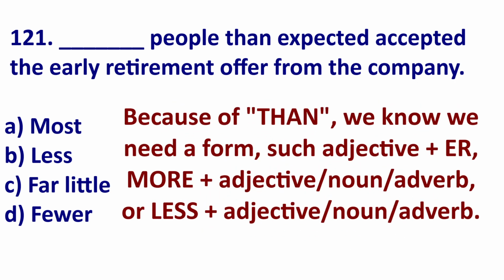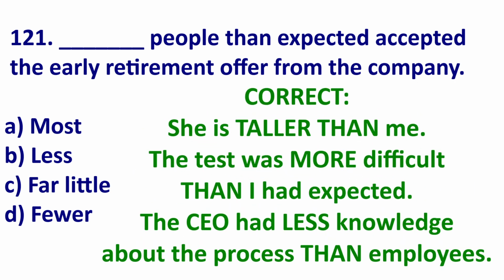That means we are going to use a word like ER, like bigger, taller, smaller. We might use more adjective, more adverb, more noun. We might use less adjective, less adverb. For example, when I have then, I could say she is taller than me, or the test was more difficult than I expected.